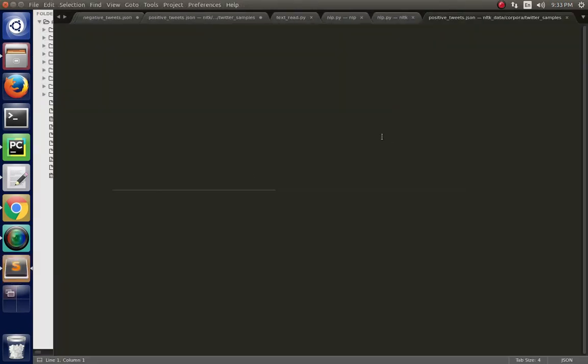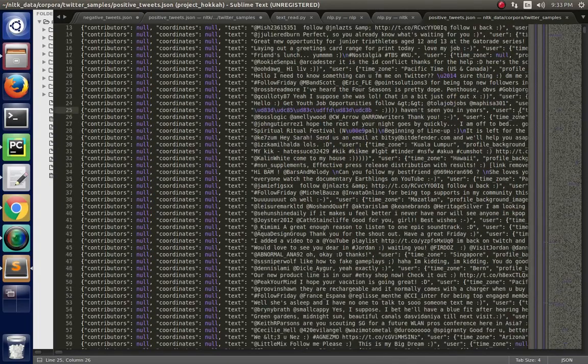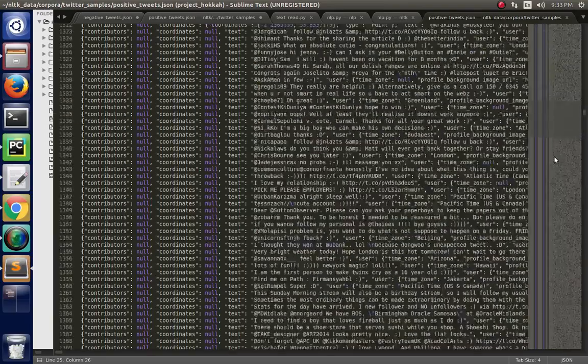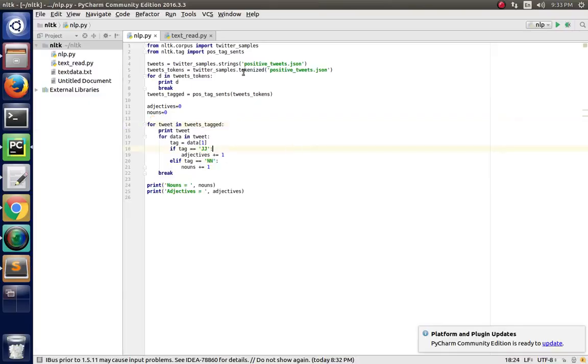These JSON files look like this, with a great deal of tweet data described here. We will fetch this data in our program, and the next task will be to calculate the nouns and adjectives used in this JSON file.